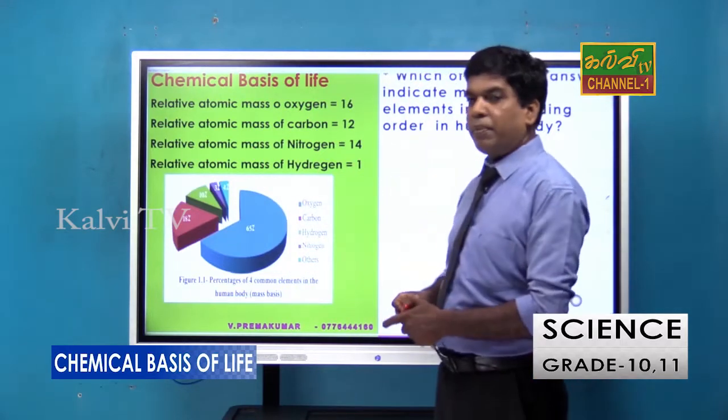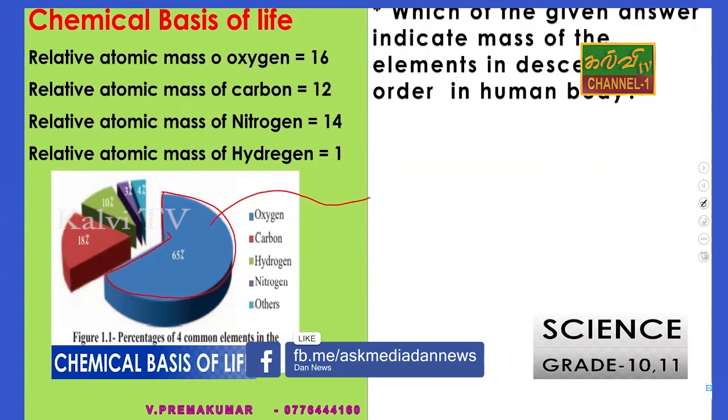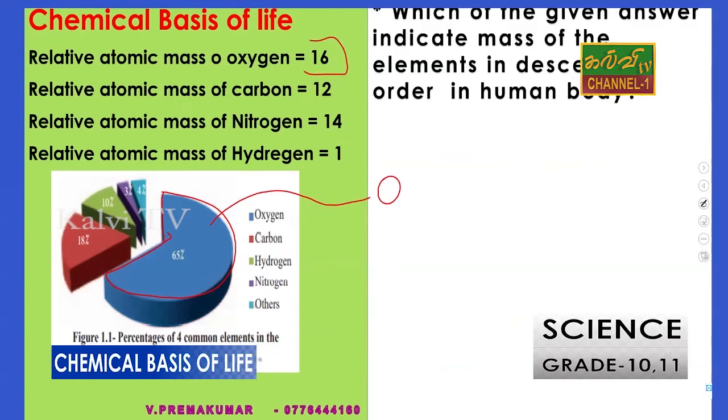You can see here the pie chart. This blue color is the biggest part, right? That means about 65% has been found as oxygen. The relative atomic mass is also 16. When compared with the 4 elements, oxygen has the highest mass.